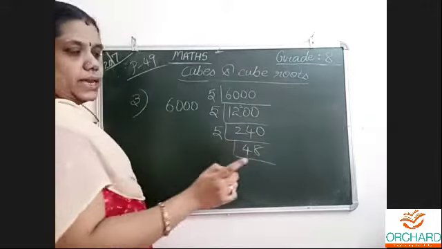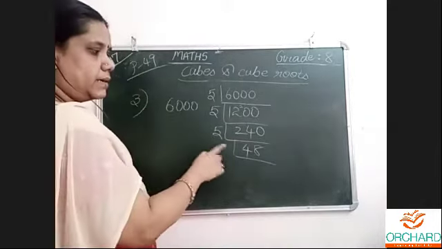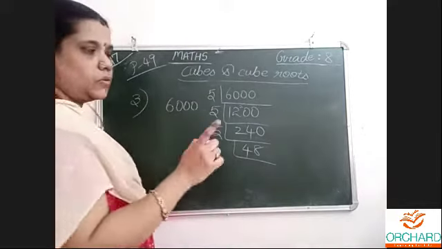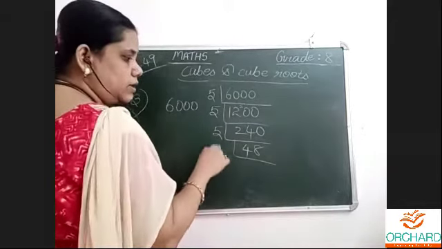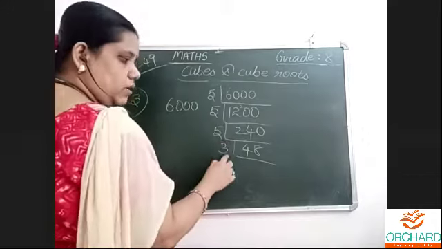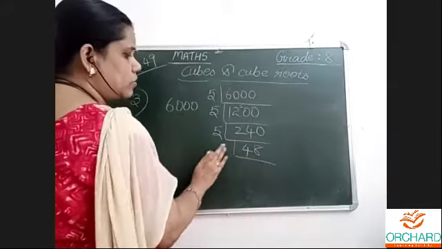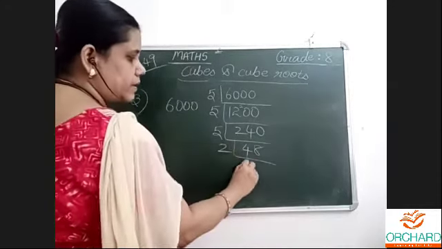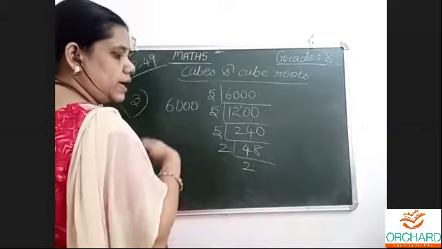Now never use any other number other than prime. Don't use 4 and all. Only 2 or 3. I can use 3 also, 2 also. Let me use 2 only. 3 also will go actually. But as you will do, like that I'll do.